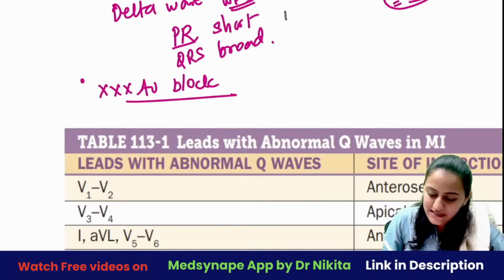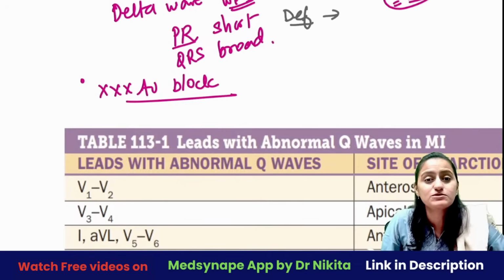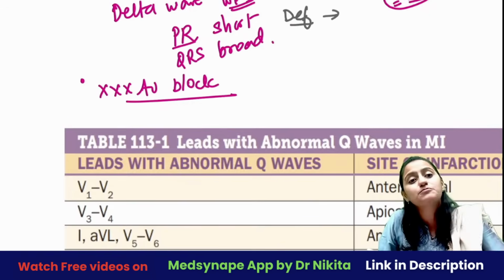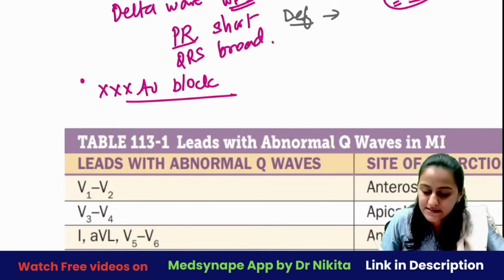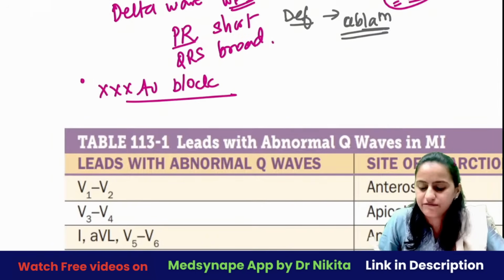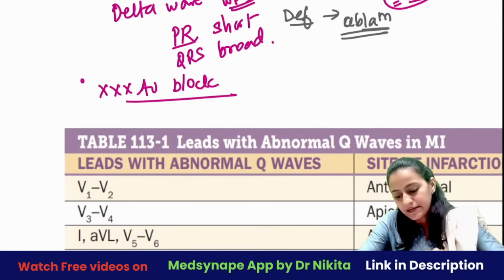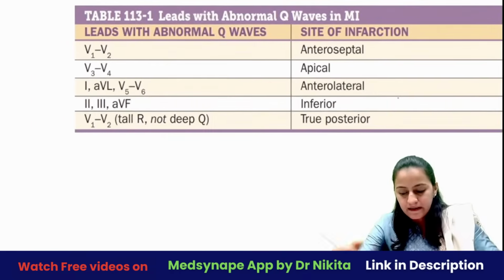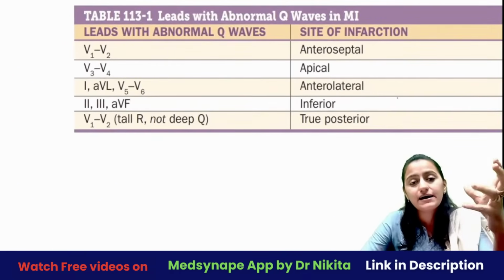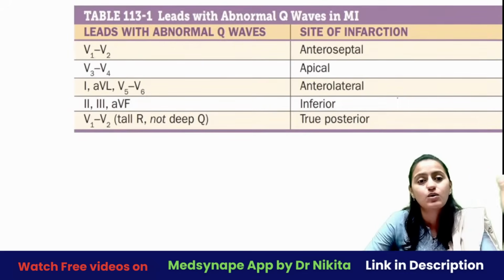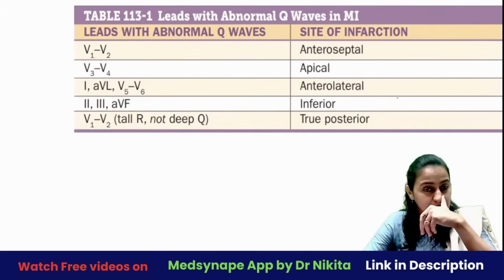And what is going to be the definitive treatment for WPW syndrome? The bundle of Kent is the problem. So destroy the bundle of Kent, basically, what do you do? Ablation, okay? Ablation of the bundle of Kent is the definitive treatment here, right? Clear with everyone?